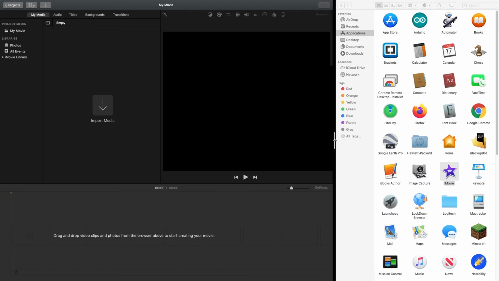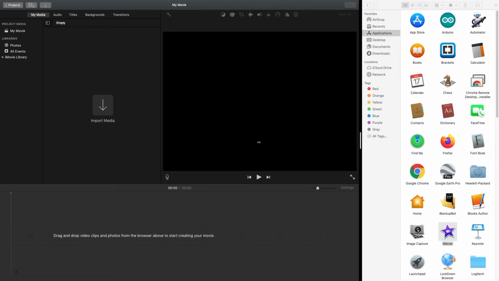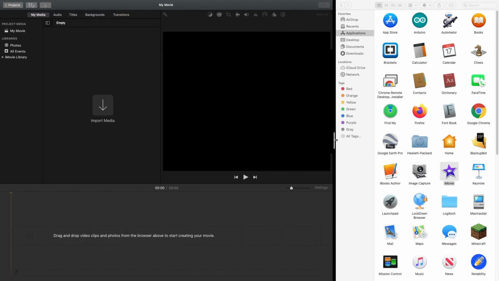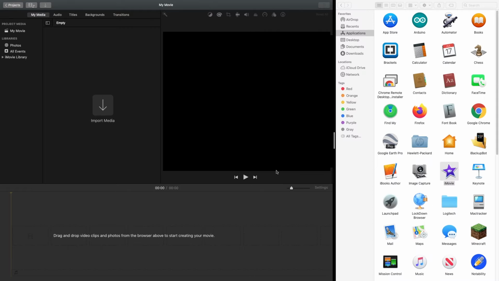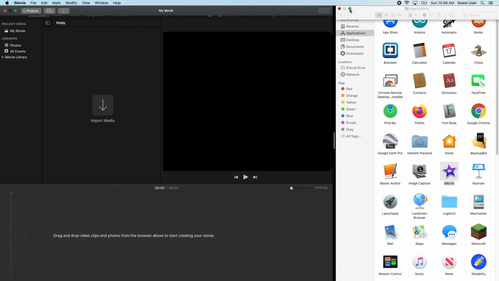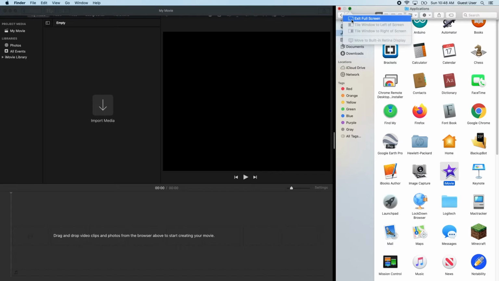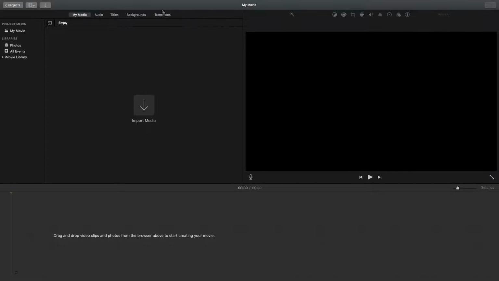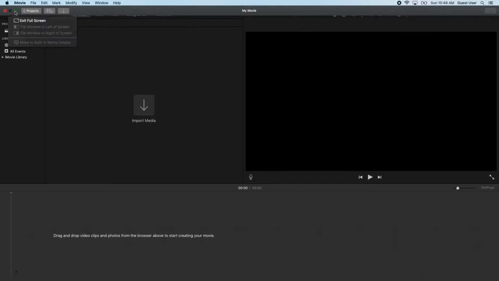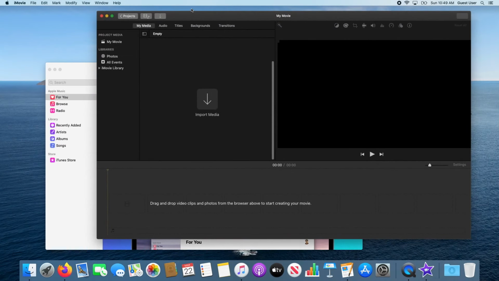This is kind of like an iPad in this sense, where you can move things around. You can change the divider. Now with iMovie, it looks like I can only make it this small. There are other apps where you'd be able to put it 50-50 or what have you. So that's essentially that, and then I can exit full screen. And we're back on full screen here. And of course, when I go to exit full screen, that's the only option, so you just click it.